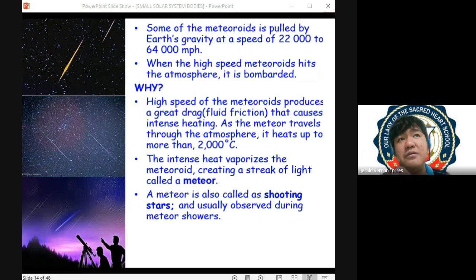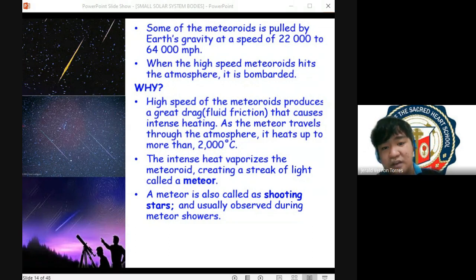Nangyayari kasi, pag yung mga meteoroids natin nag-enter sa planet Earth, it experiences a great amount of friction upon entering the Earth's atmosphere. So, pag pumasok siya sa atmosphere natin, it experiences a great amount of friction. It's due to the fact that these meteoroids are traveling at a great speed, especially when pulled by the gravity of the planet Earth. So usually, umaabot siya ng 22,000 to 64,000 miles per hour, yung speed ng meteoroid natin once it enters the Earth's atmosphere. And because of that, it experiences a great amount of friction.